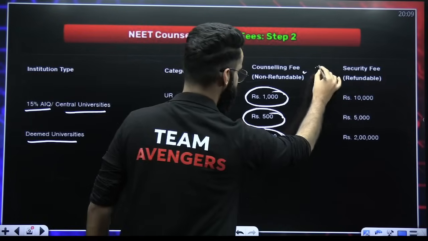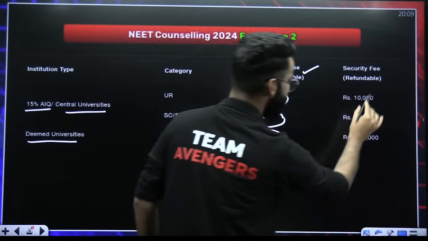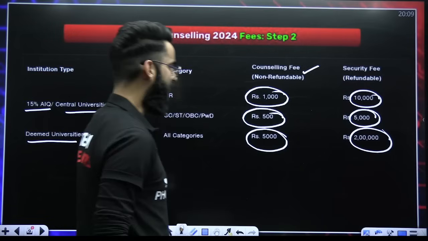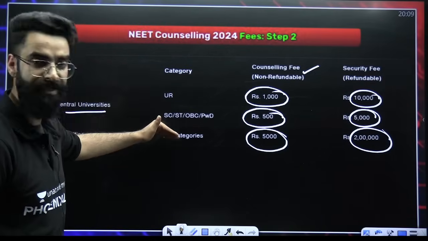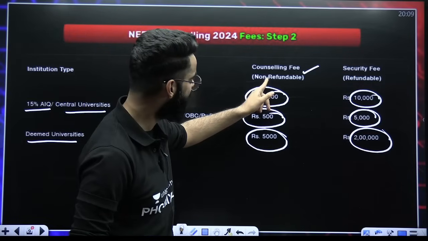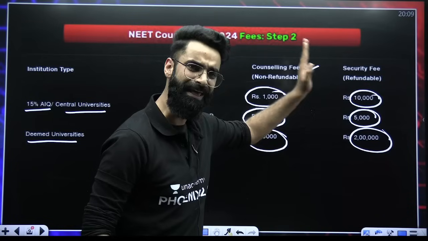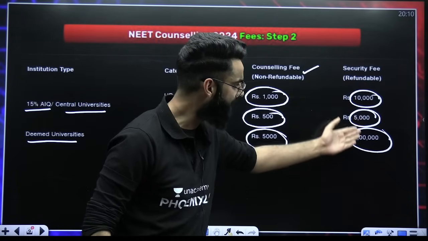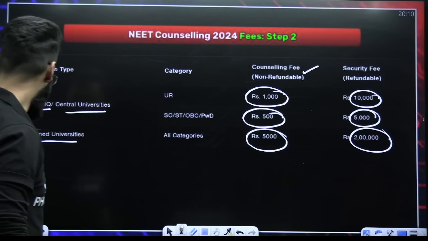And this is the counseling fees. This is non-refundable. But this security fee is 10,000, 5,000, and again 20,000, based upon the category which you have. Okay, one is non-refundable, that is the counseling fee. Security fee is refundable. Perfect. So once all this counseling process is done, you will be getting all this money back over here, right?